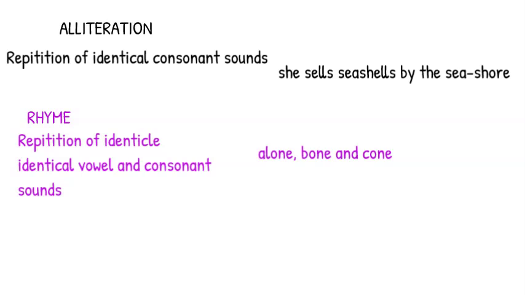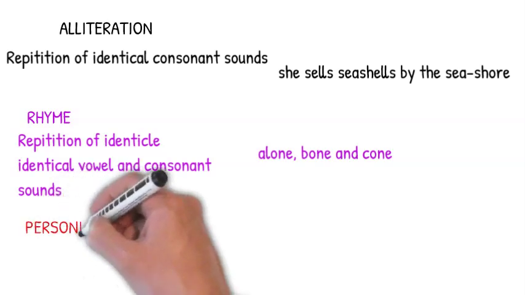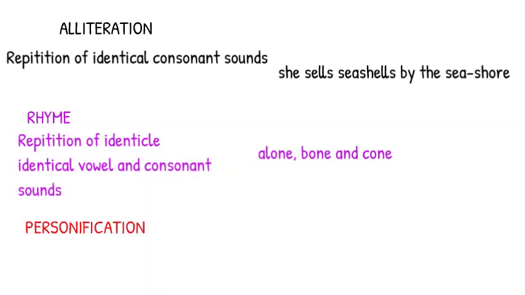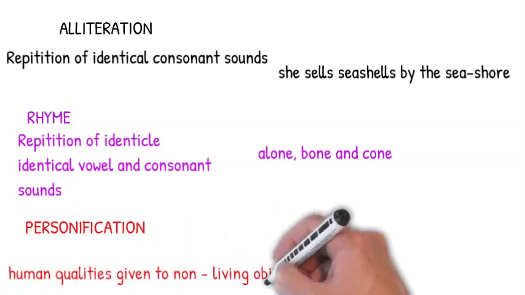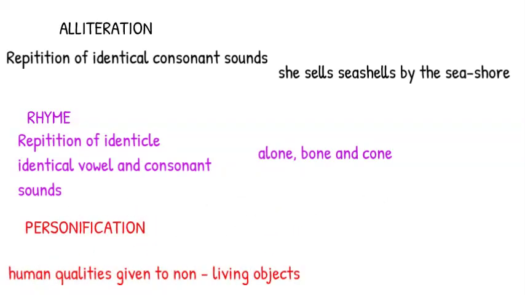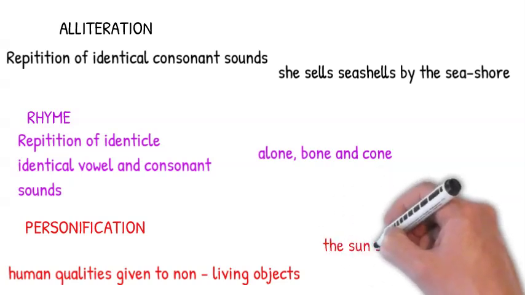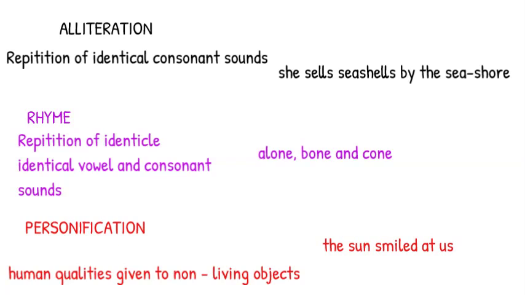Number 15, personification. In personification, human qualities are given to non-living objects. An example is, the sun smiled at us. Now notice in this example, the sun, an inanimate object, is said to be smiling.